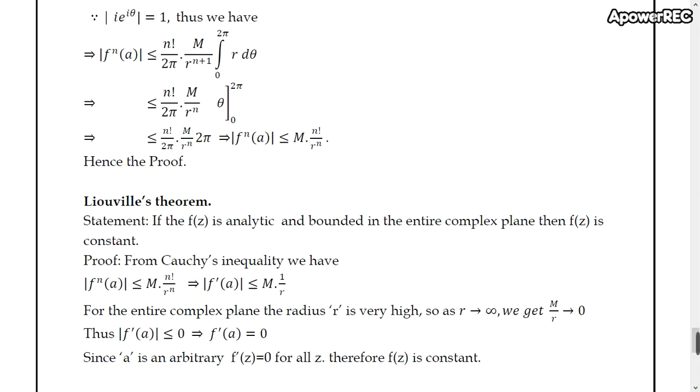From Cauchy's inequality, we have mod f^(n)(a) is less than or equal to M times n factorial divided by r^n, which implies that mod f'(a) is less than or equal to M into 1 divided by r. That means I have taken only the first derivative.